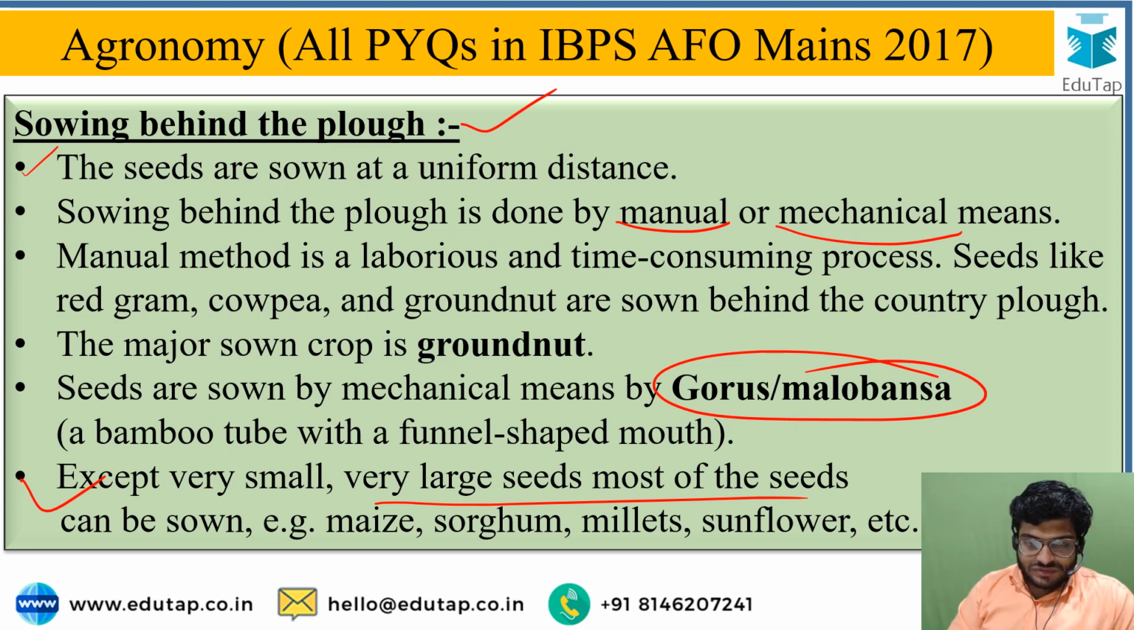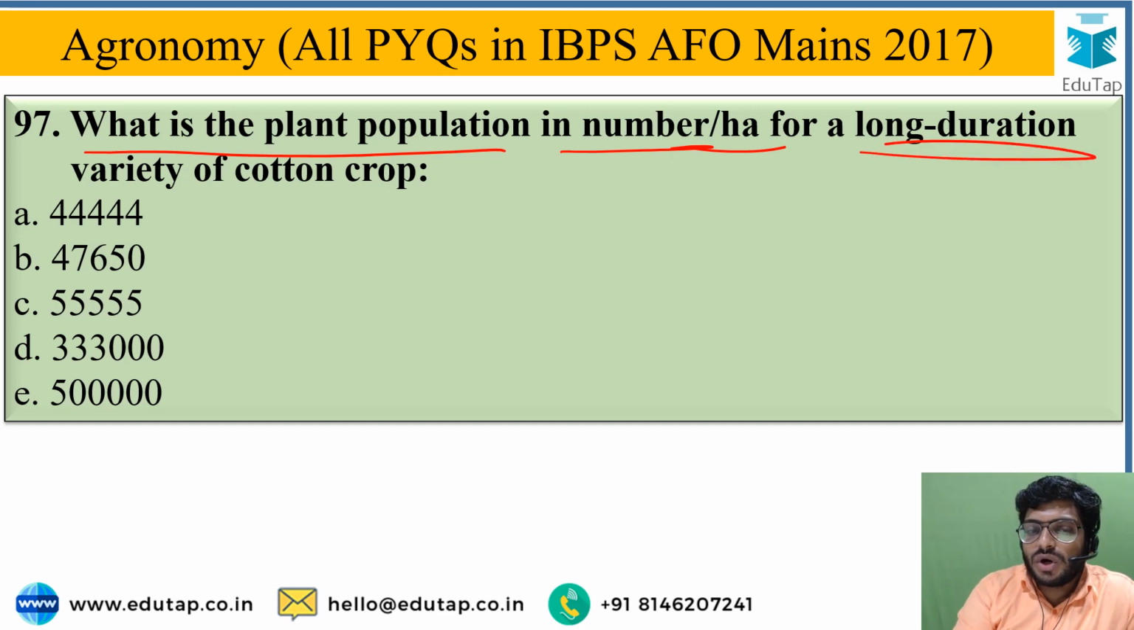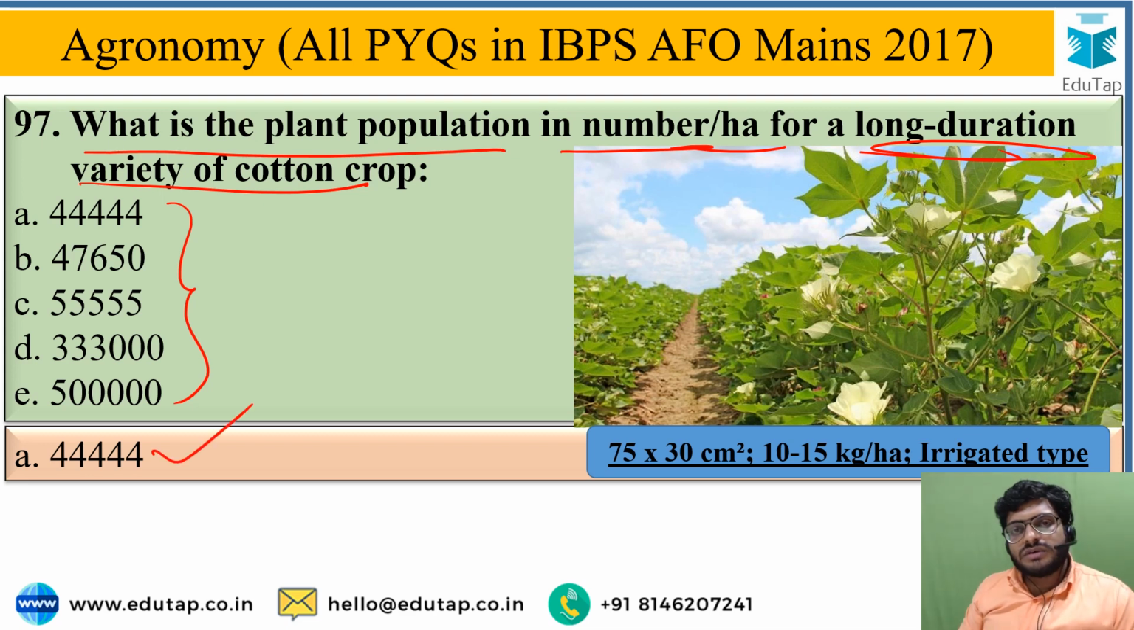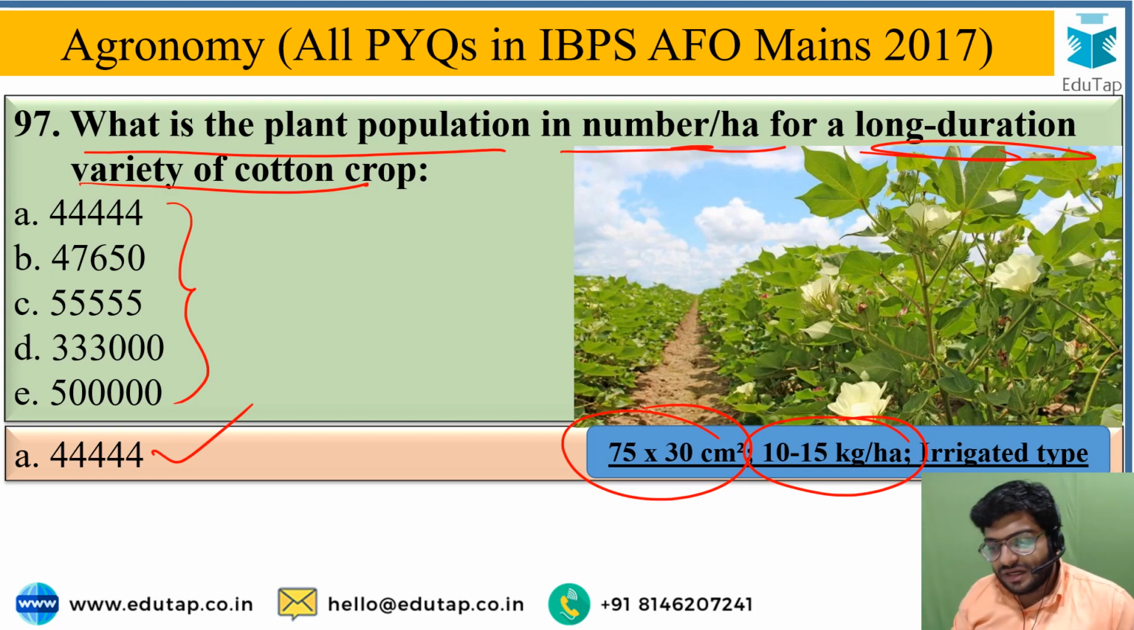Next question is, what is the plant population in number per hectare for long durational variety of cotton? From this option, the correct answer is option A, that is 44,444, the optimum plant population for long durational variety of cotton. This can be achieved only by a spacing of 75 by 30 square centimeter, and the seed requirement for this is 10 to 15 kg per hectare, and it is done with irrigated type of cotton.